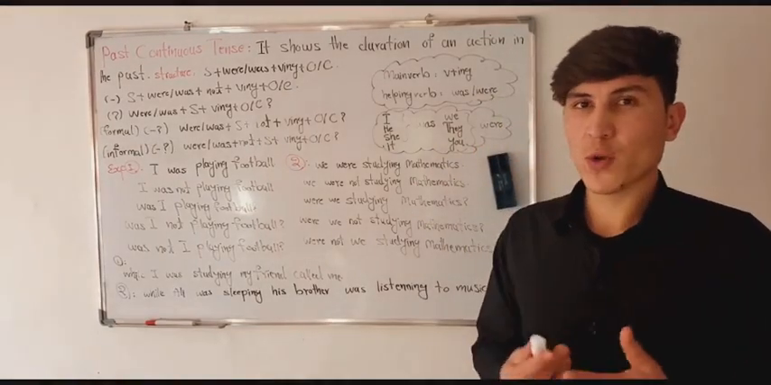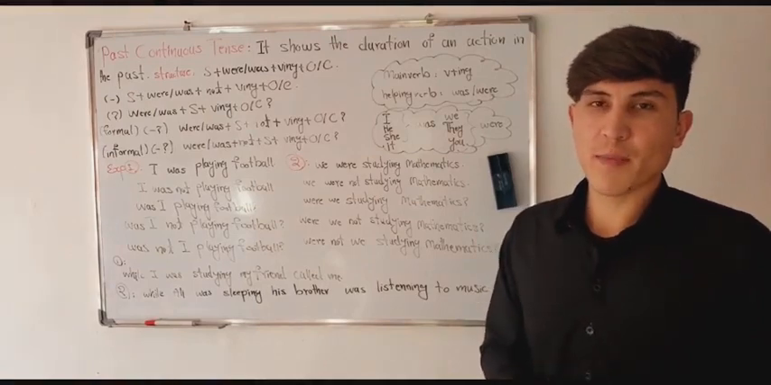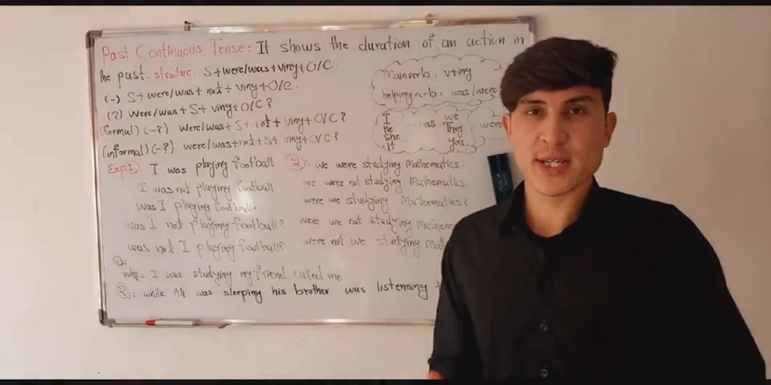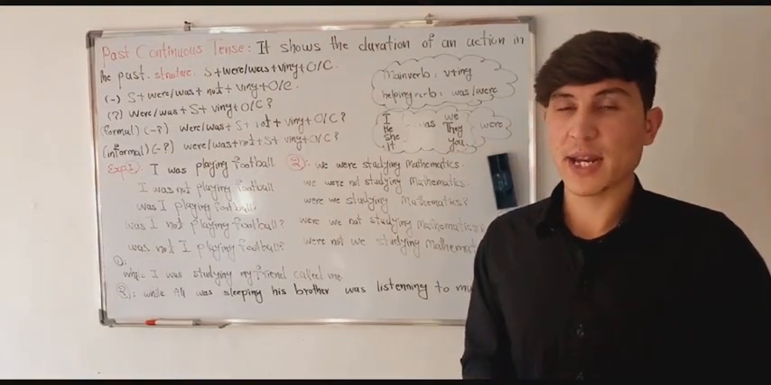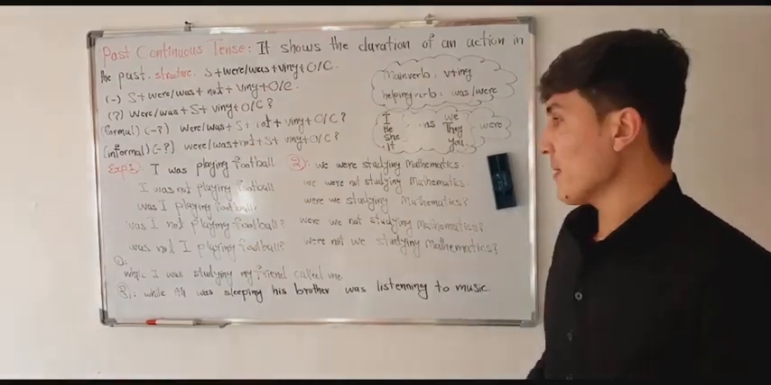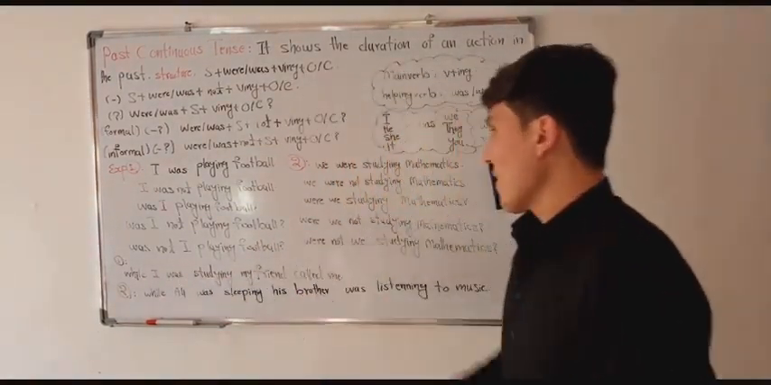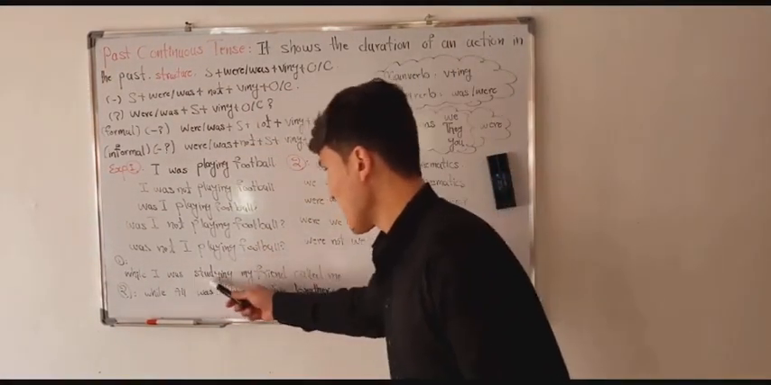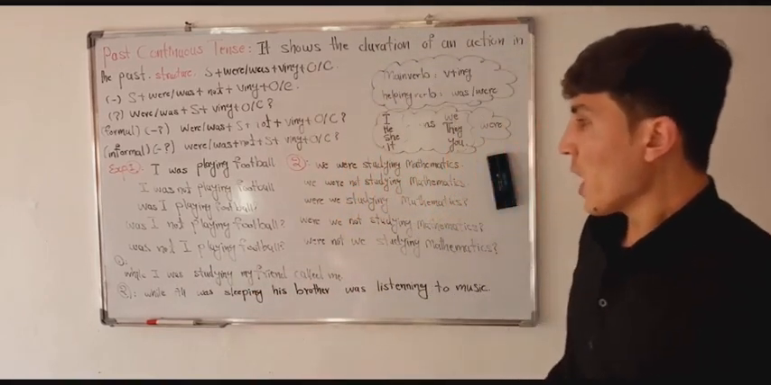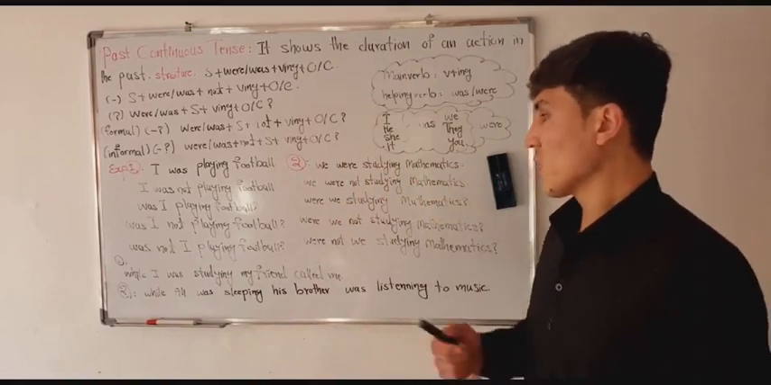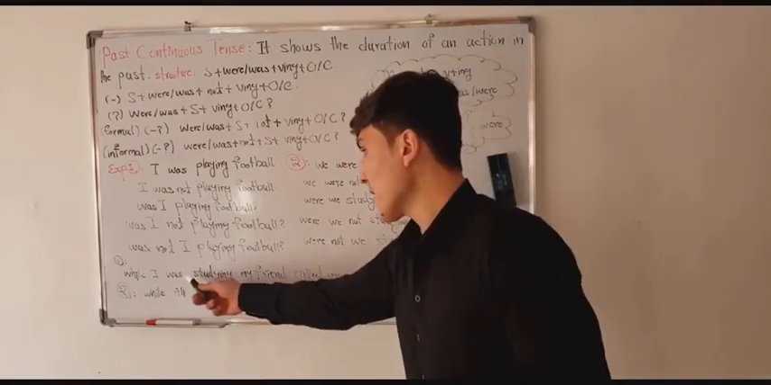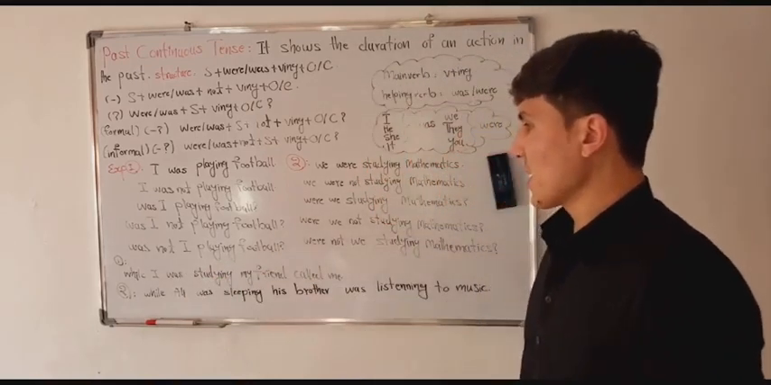Another thing which is very important is when we can use past continuous tense. We can use it when one action is in progress in the past and another action happened in the middle of the first action. For example, while I was studying, my friend called me. It means that while I was studying, my friend called me at that time, and the calling happened in the middle of the studying.